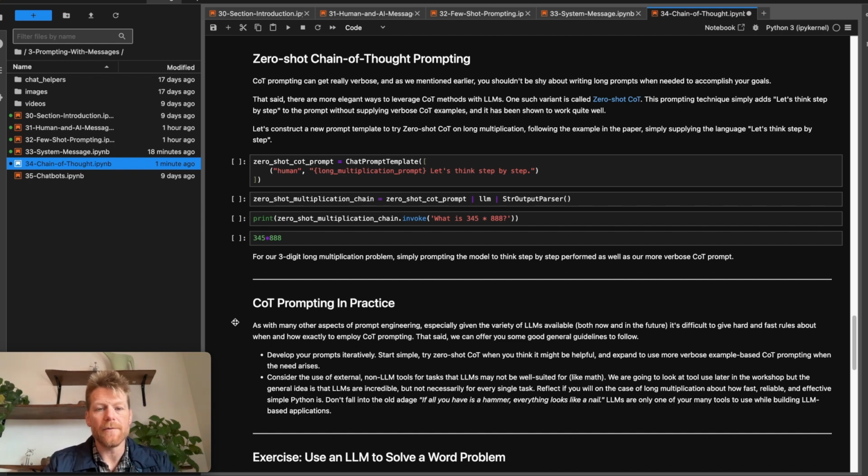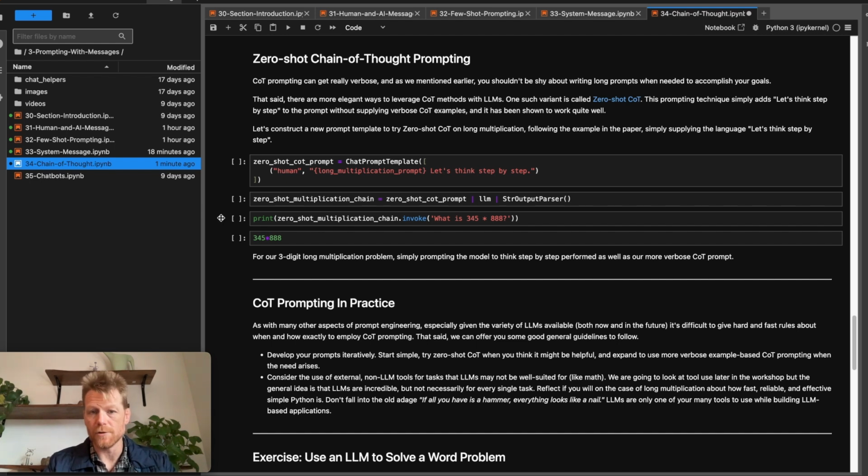But that said, there are some elegant ways to leverage chain of thought methods with large language models. And one such method is called zero-shot chain of thought. There's also a paper that was written about this that you can drill into if you're interested. This prompting technique simply adds the following quote, "Let's think step by step," to the prompt without actually supplying a very verbose chain of thought example or examples. And in fact, it's been shown to work quite well.